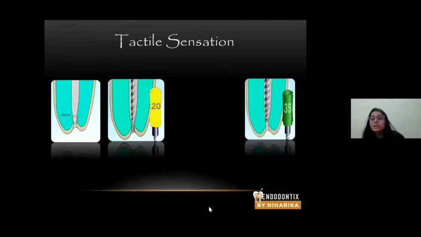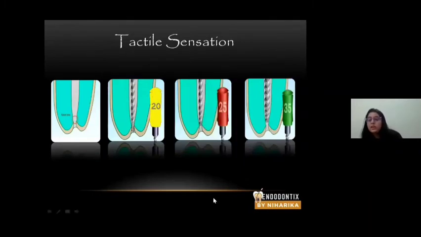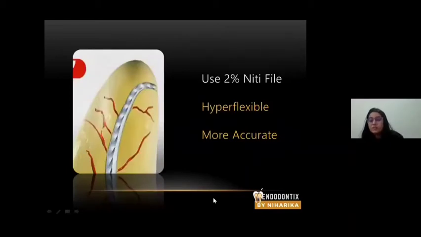You place a 30 number file. The 30 number file is short of the canal. Then you place a 25 number file which reaches till the working length. So the size of the master cone should complement the size of a 25 number K file. It's always advised to use a 2% NiTi file because they are hyper flexible and more accurate. Since they are hyper flexible, they can reach the apical constriction easily.